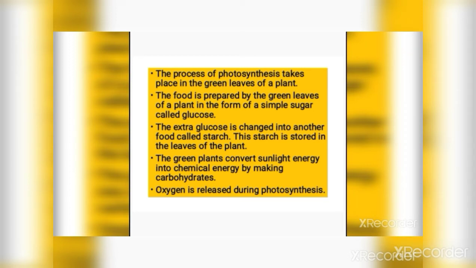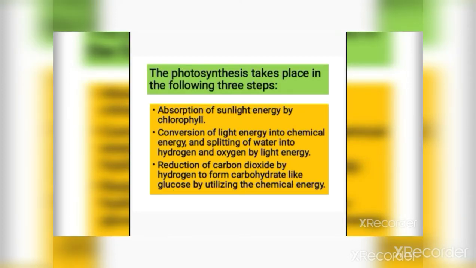Thus, photosynthesis takes place in the following 3 steps: absorption of sunlight energy by chlorophyll, conversion of light energy into chemical energy, and splitting of water into hydrogen and oxygen by light energy. And the last step is reduction of carbon dioxide by hydrogen to form carbohydrate like glucose by utilizing the chemical energy.